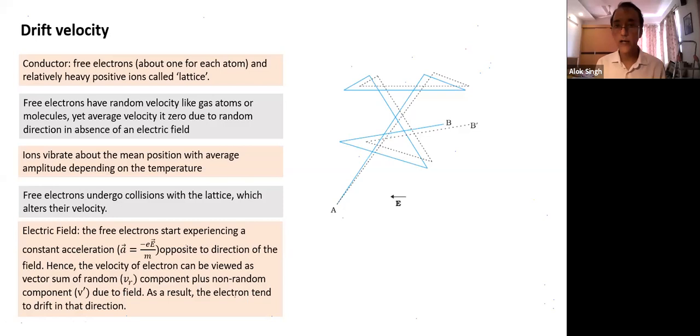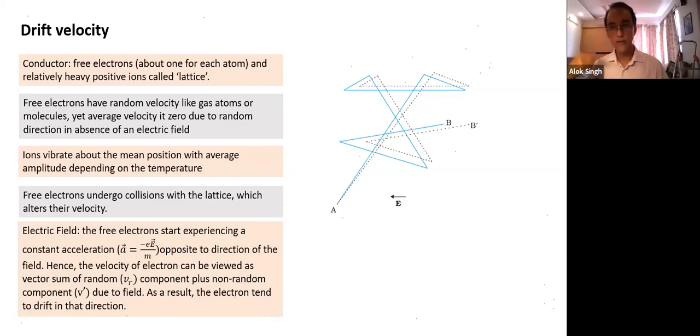The moment it comes and strikes here, what is the important point? It has acquired, in addition to random velocity, some other velocity V dash in the direction of acceleration, the direction of force. But the moment it has a collision, its velocity becomes random again. Then as it starts moving, it again starts developing a non-random component. So when does it develop a non-random component? Between two collisions, it is acted upon by a constant acceleration. It develops a non-random component. The moment it has a collision, again this velocity becomes random.